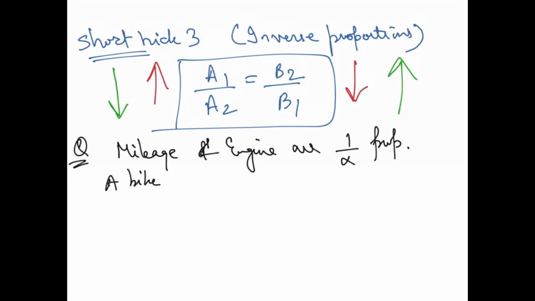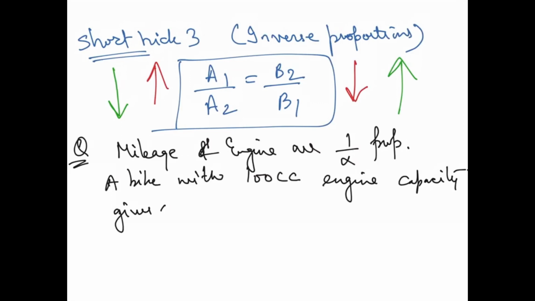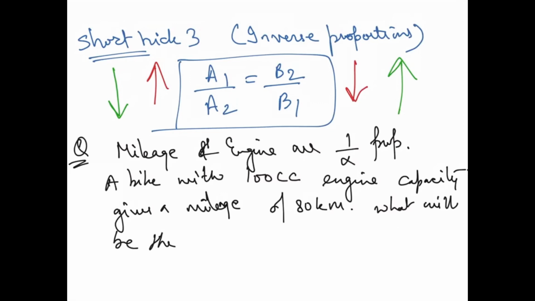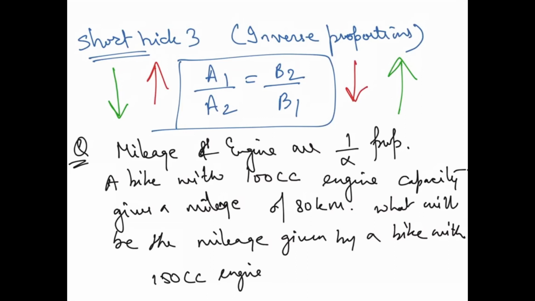Now we say a bike with say 100cc engine capacity gives a mileage of say 80 kilometers, then what will be the mileage given by a bike with 150cc engine capacity?